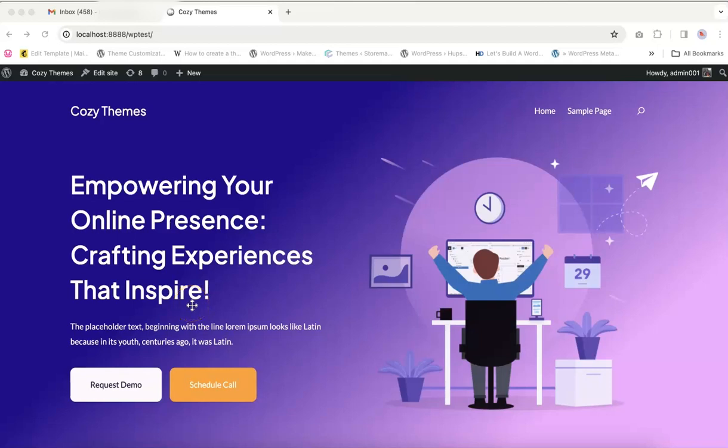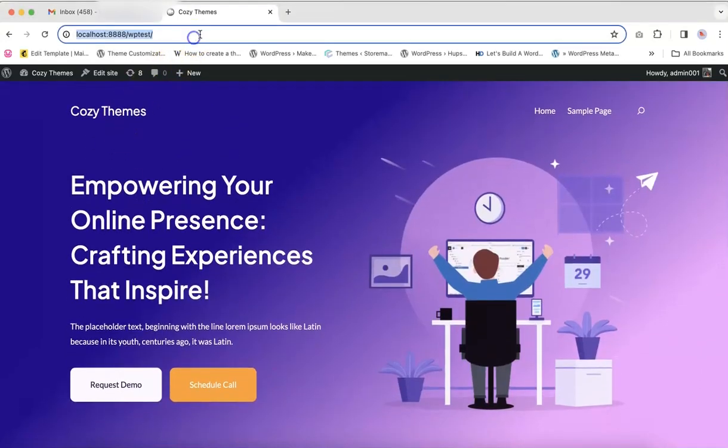Today we're going to talk about how to install our plugin and activate it as a whole process. So let's head to the WordPress dashboard.